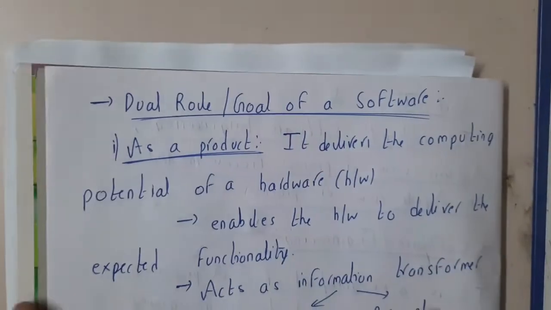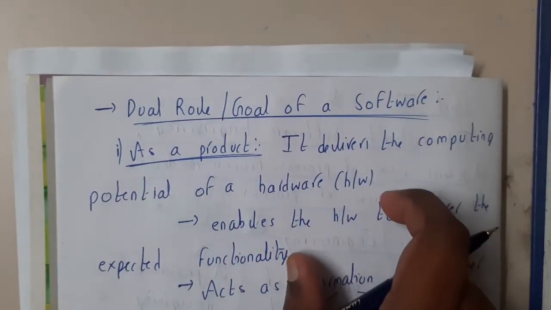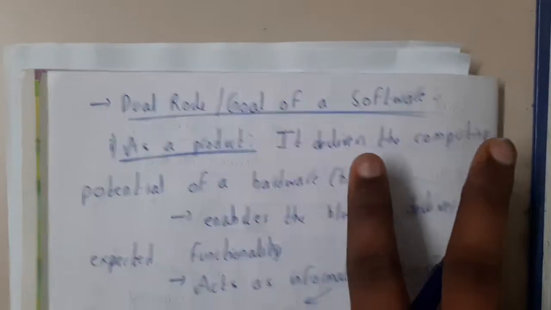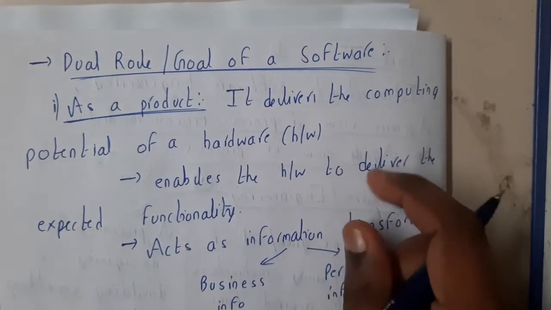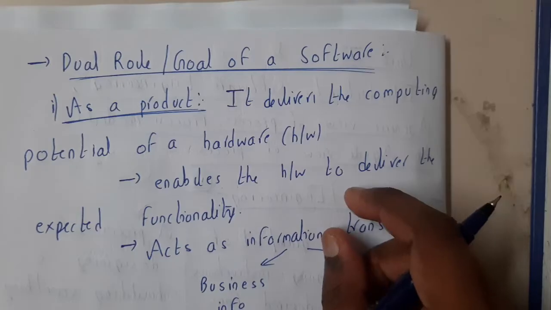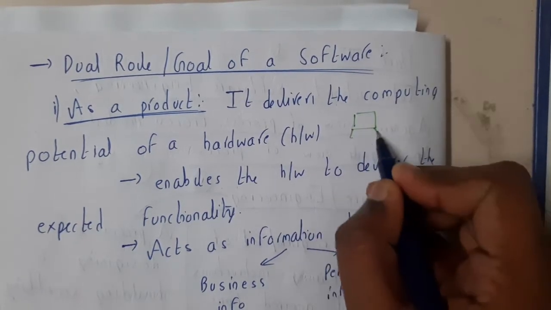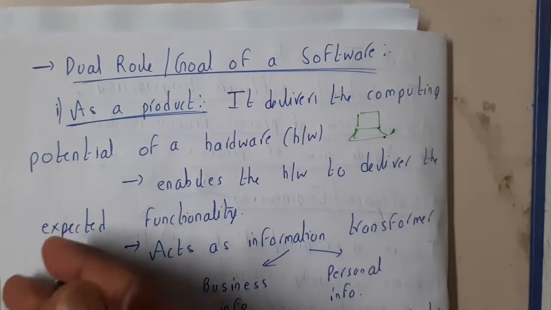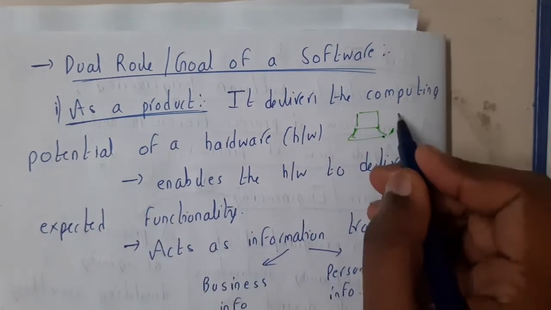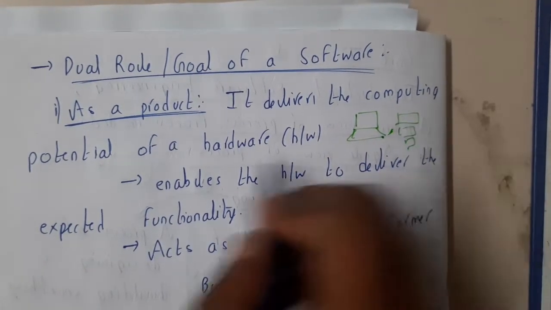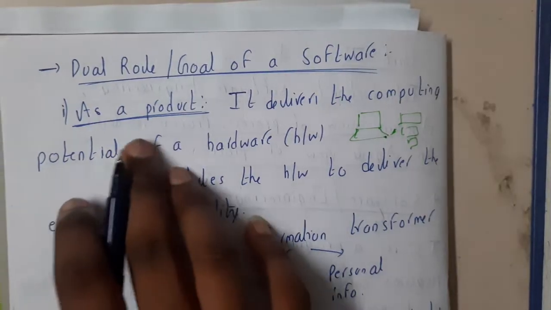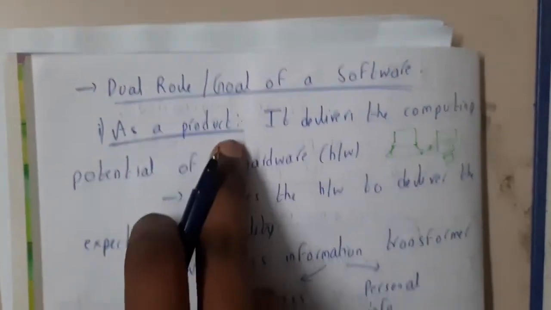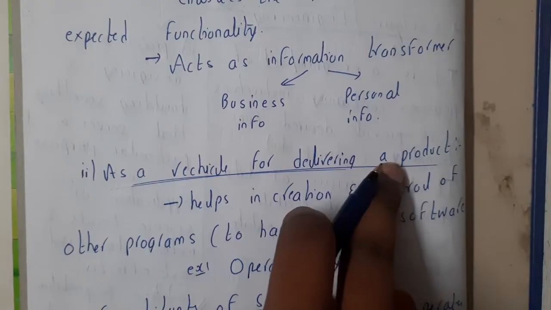Now I hope everyone got some idea about software and software engineering. Let us go through the goals of software, guys. Software can be of two types. The software can be directly a product. Assume that you are designing a car. Is that a software? Some might say okay, it is a software, but most of the students or people will not agree, right? Tell me whether a RAM or a hard drive or a computer is a software. Few might agree. So basically, we have softwares in two different ways, guys: one is as a product and one is as a vehicle for delivering the product.